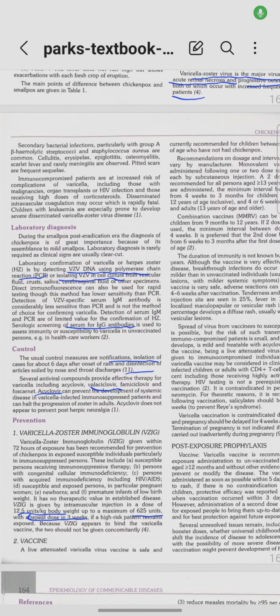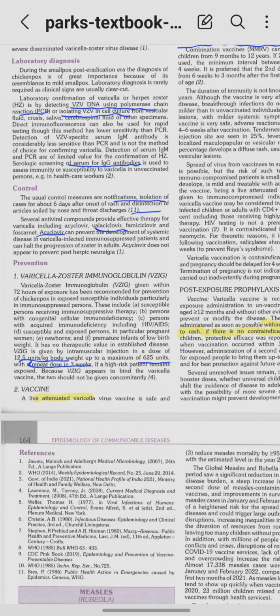Now the control measures will be notification. We will notify the authorities, and we will isolate the cases for 6 days after the onset of rash, and disinfection is done, disinfection of the articles soiled by nose and throat discharges, okay, to prevent the spread. We can give varicella zoster immunoglobulin.